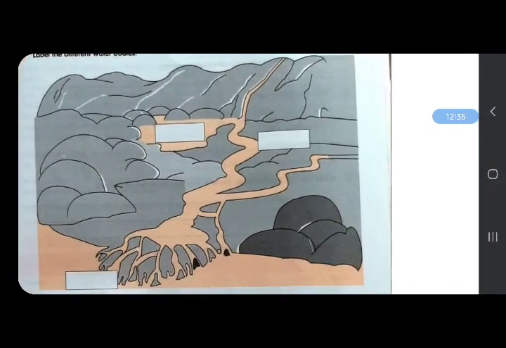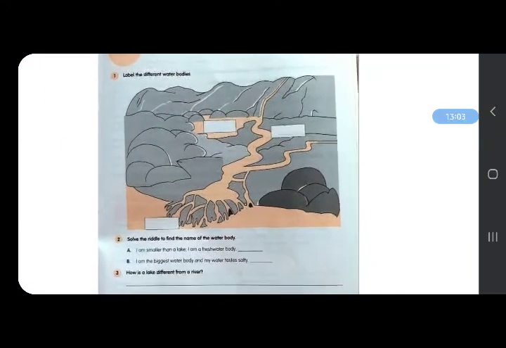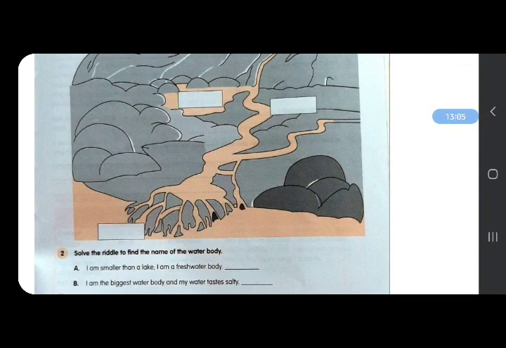Rivers start from a higher mountain, and on their way, rivers feed lakes and small streams, and many rivers join and form a big river, and finally they join the sea or ocean, which is called the mouth of the river. Take your time and label the diagram.